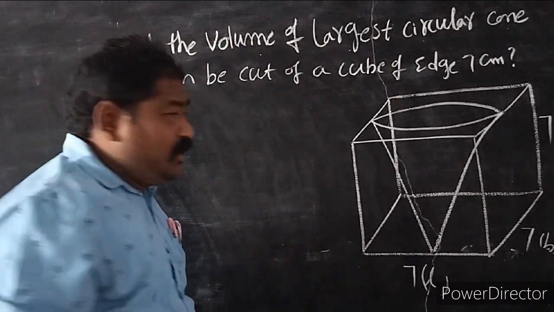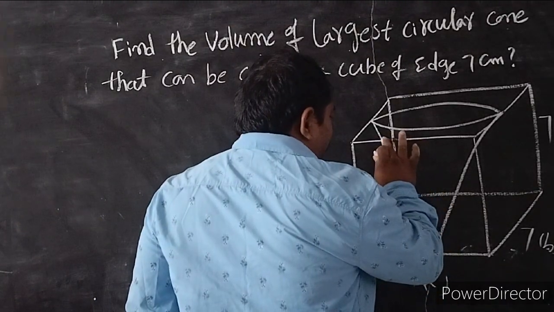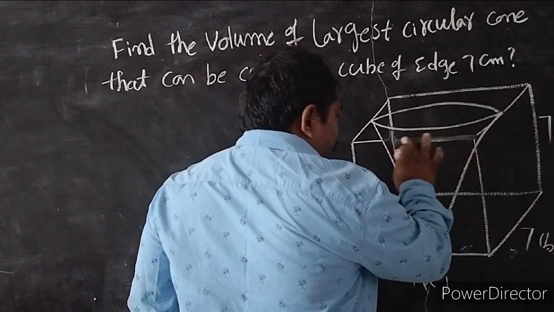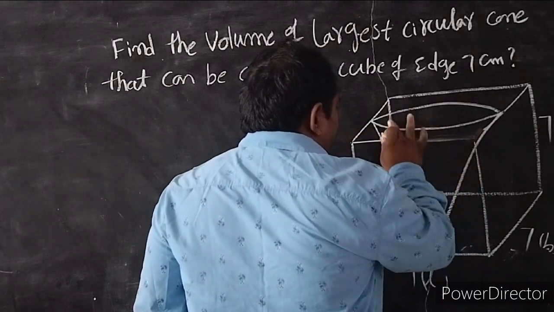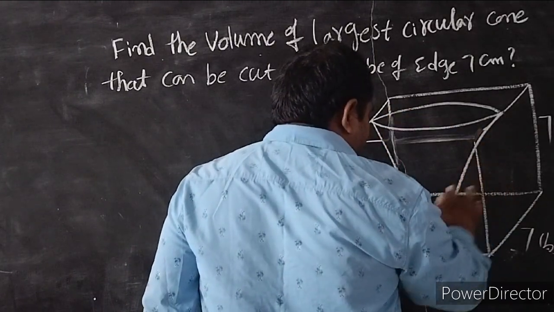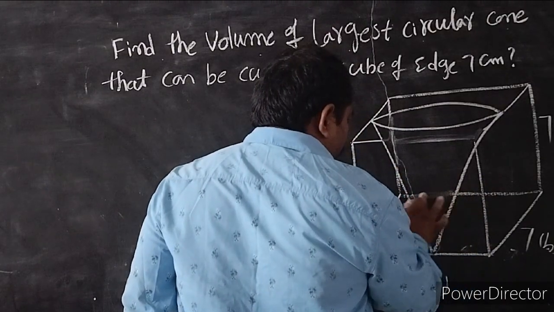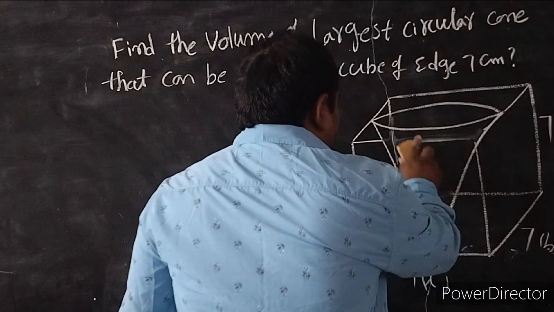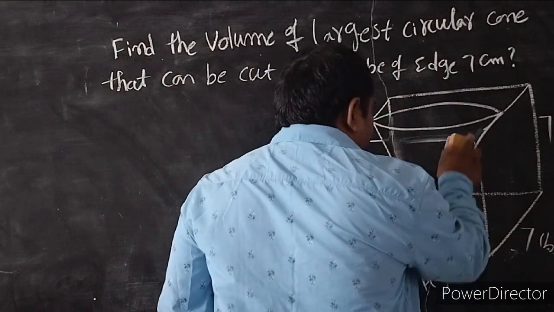Now I am arranging the figure like this, so you can understand clearly. This is the total figure.